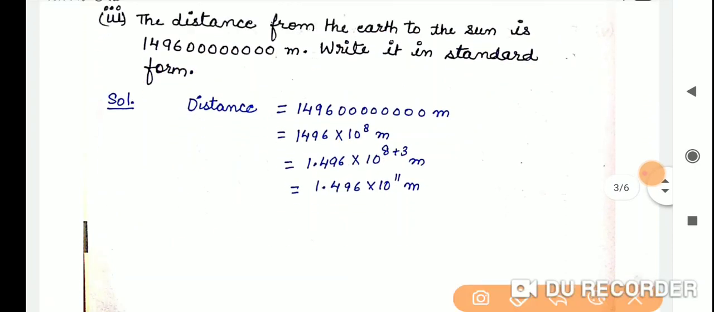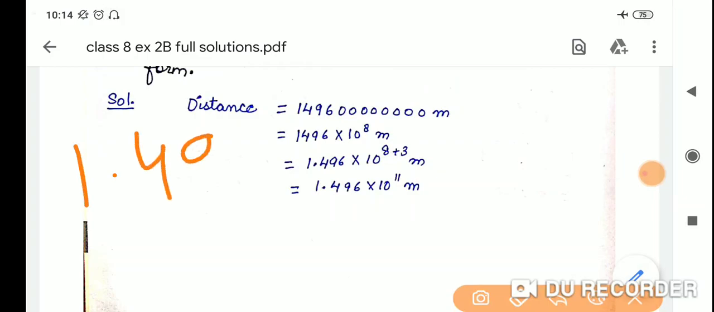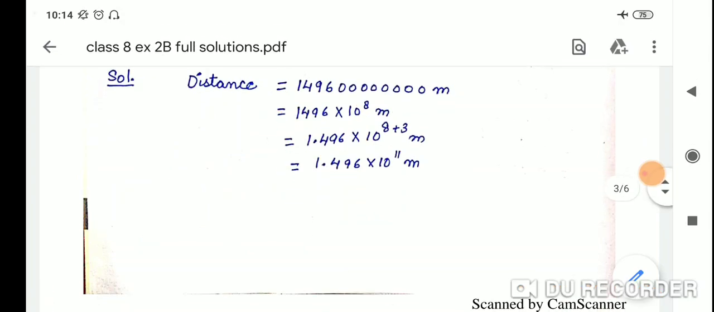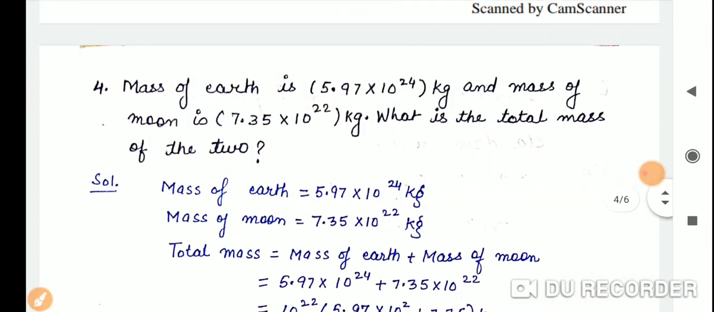Clear? So here 1.496 into 10 raised to the power 8 plus 3, 11. Clear? So the answer is 1.496 into 10 raised to the power 11. Clear? I think it is very easy, because you have to change it in the standard form as we have done in our first question. Clear? And these are the large numbers. Now coming to the next question, that is question number 4.